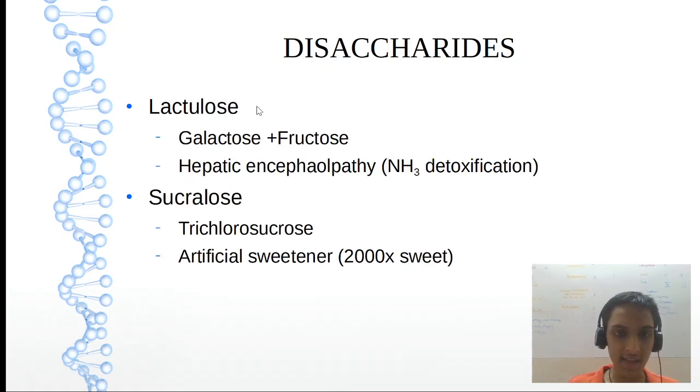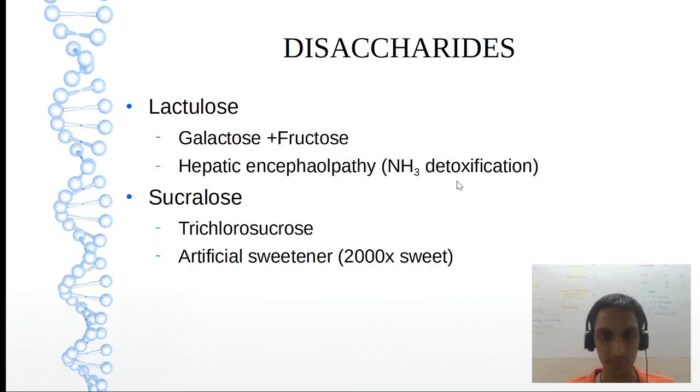There are other disaccharides like lactulose and sucralose. Lactulose is an artificial disaccharide made from galactose and fructose. If I place glucose, what will happen? It will become lactose, right? So galactose plus fructose, remember, is employed in hepatic encephalopathy. What is hepatic?